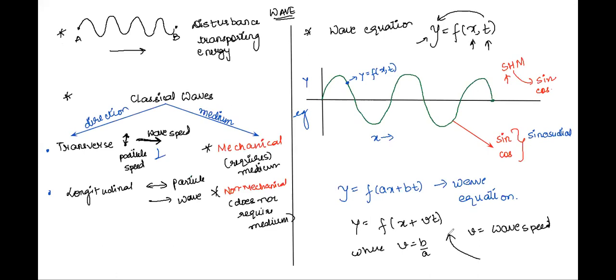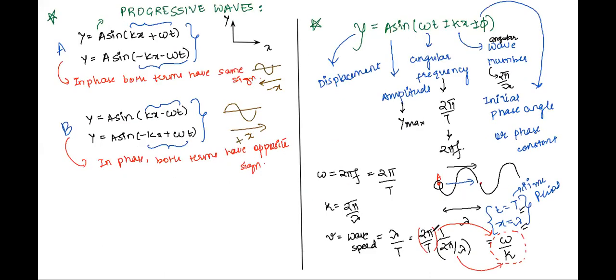So now we are coming to some important terms. Let me give you some definitions which will be required to solve this chapter. This was a basic introduction to the chapter waves, where we learned how we express any wave equation. Then we understood about a specific kind of wave called a progressive wave. If both have the same signs, the wave is moving in the negative x direction. If both have opposite signs, the wave is moving in the positive x direction.